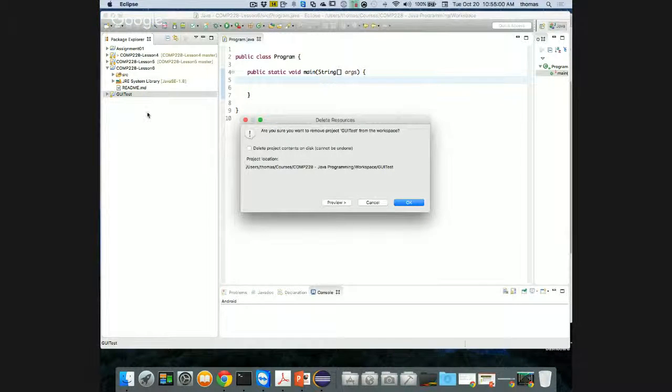So the way to get rid of a project is not only to click it. If you want to completely get rid of it, you have to click delete project contents on disk. It cannot be undone. You want to do this in order for us to get rid of all the files on the operating system.